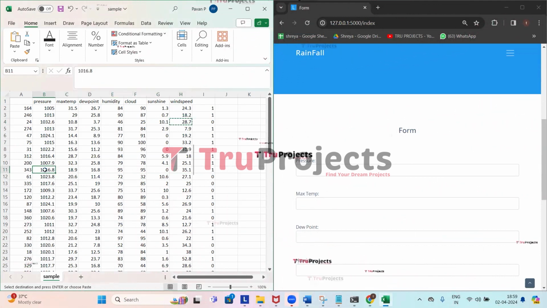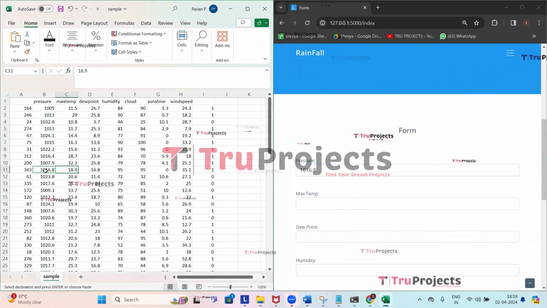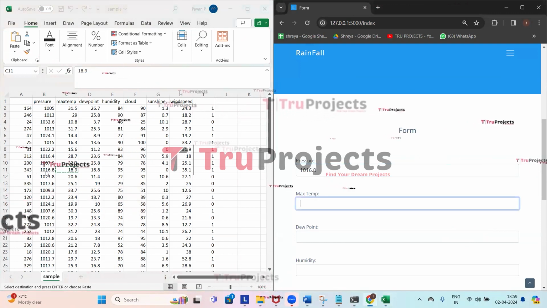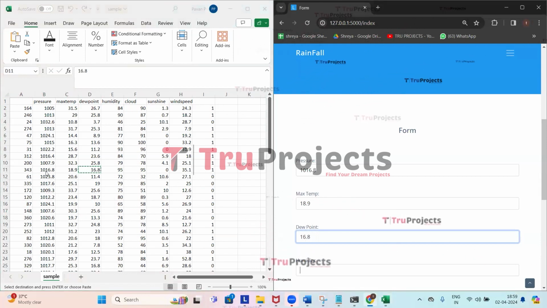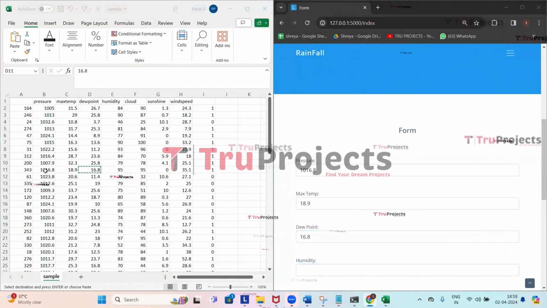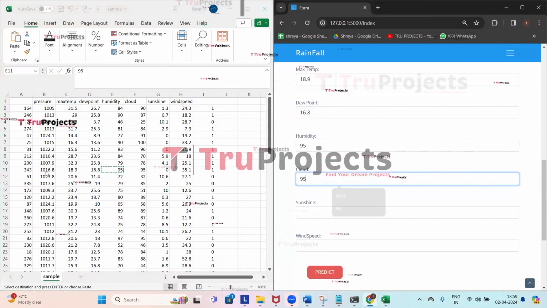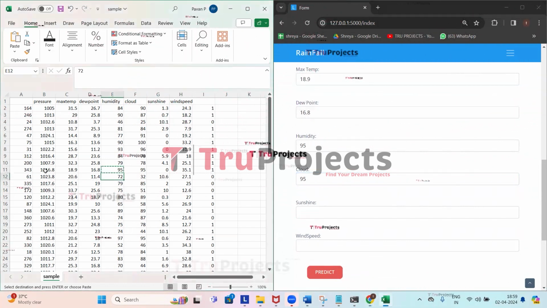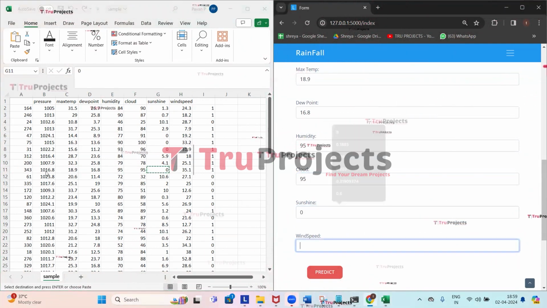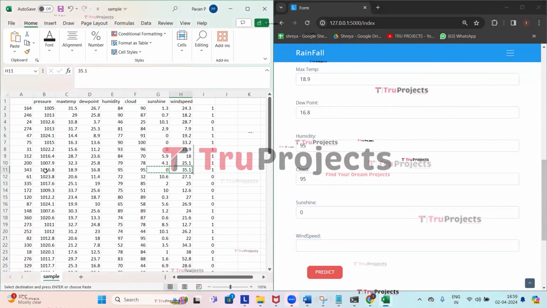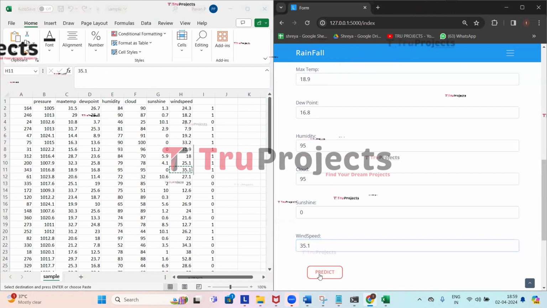So I'm going to copy the pressure. Coming to the maximum temperature, it is 18.9. Dew point is 16.8. Humidity is 95. Also the cloud is 95. Coming to sunshine, it is 0, so there is no sunshine. Wind speed is 35.1. So now click on predict.